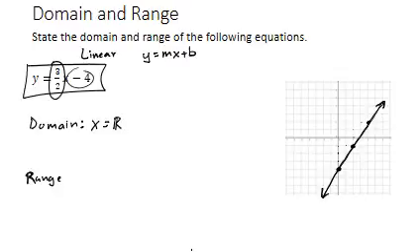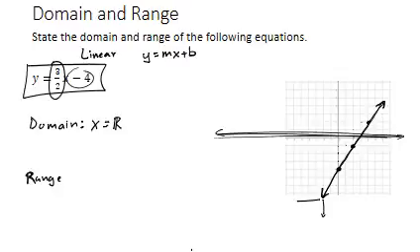Why? Because when I look horizontally, left and right, my graph goes down and to the left forever, up and to the right forever. In other words, it goes to the right and to the left forever and ever. There's no boundary that my graph will get to and say that it can't go anymore. It'll cross that boundary and keep going forever and ever in both the left and the right direction. So we say then that our domain is x equals all real numbers.